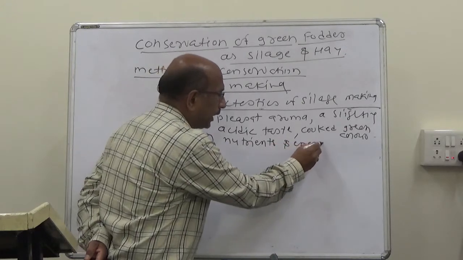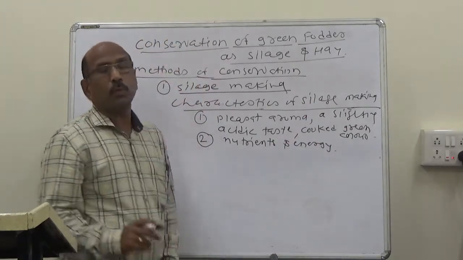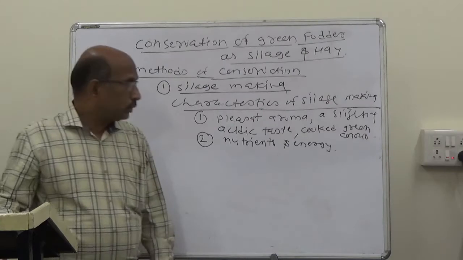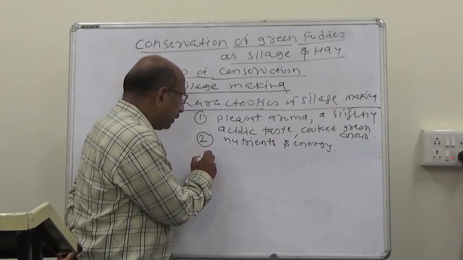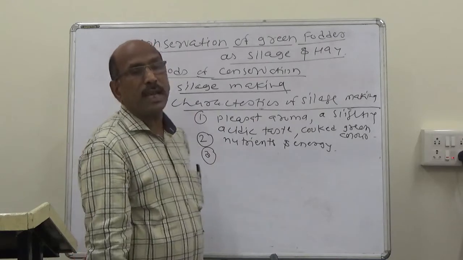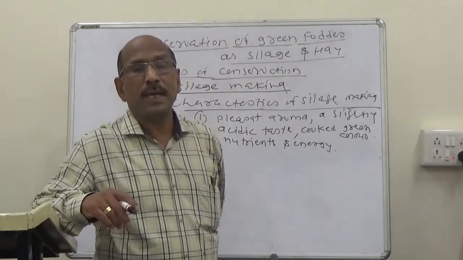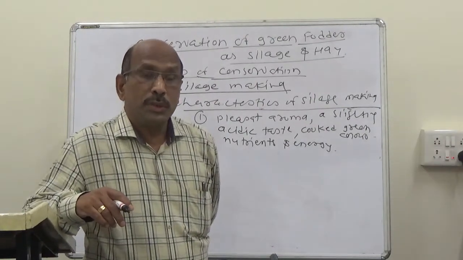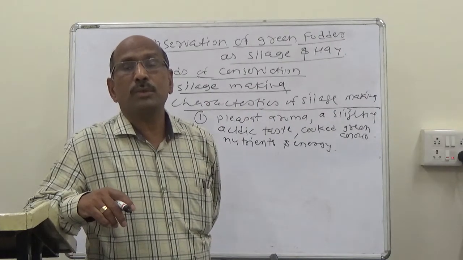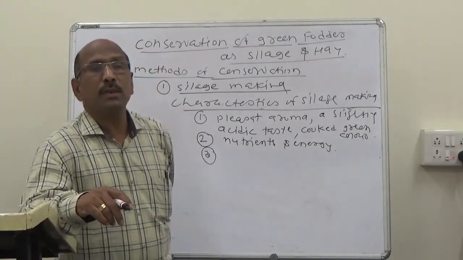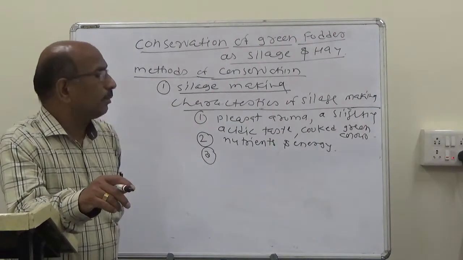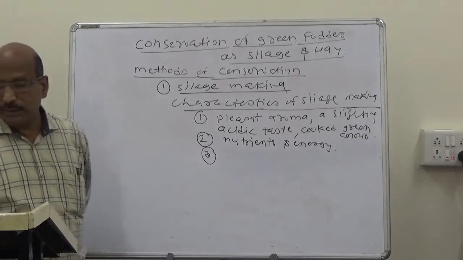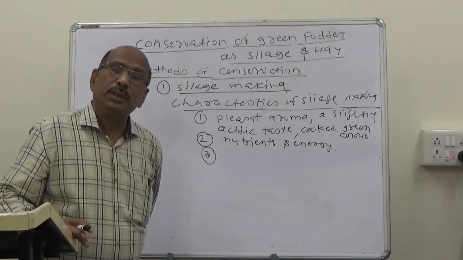So silage should have high proportions of nutrients and energy. The third characteristic: well prepared silage can be stored or preserved for several years without loss of nutrients, without much change in composition.